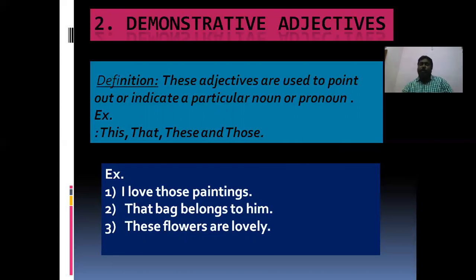These flowers are lovely. There are so many flowers. Among them, I found these flowers are lovely. So I am demonstrating, I am showing these flowers, these roses are lovely, like that. So this is called the second one, demonstrative adjective.